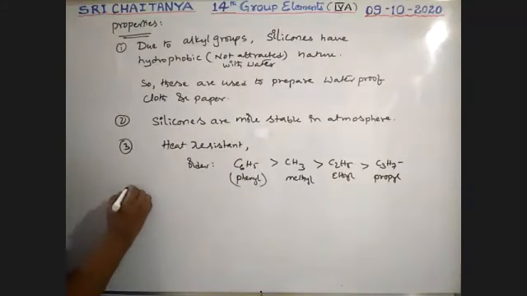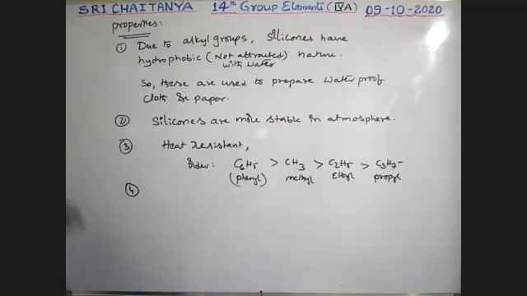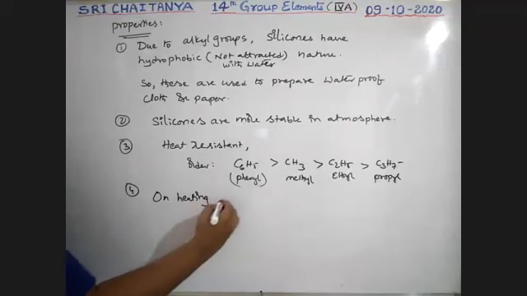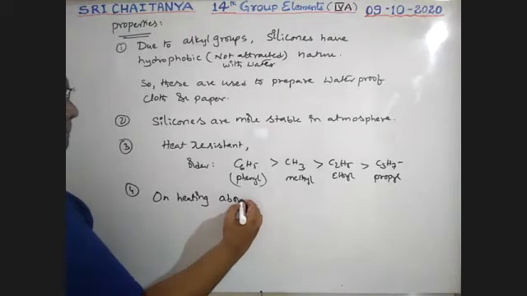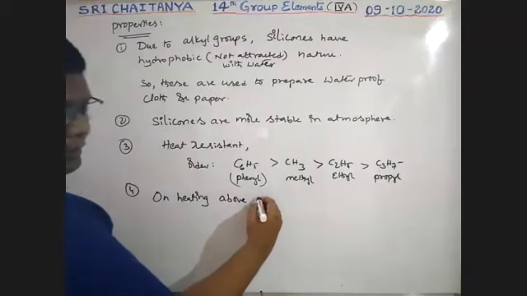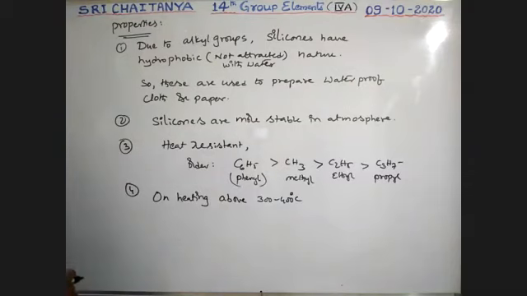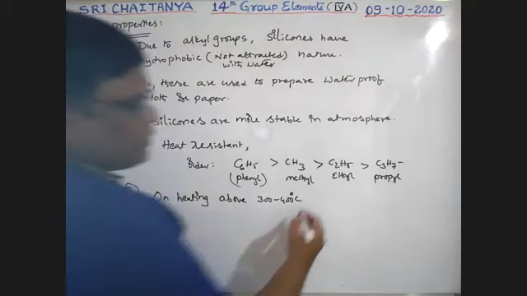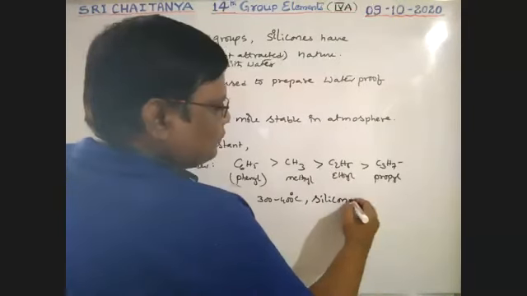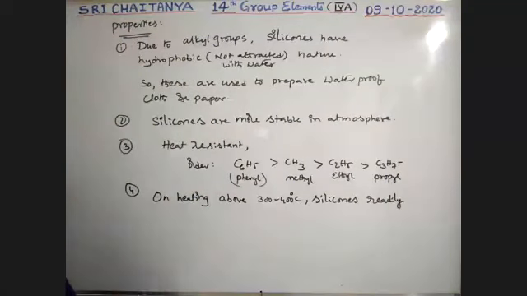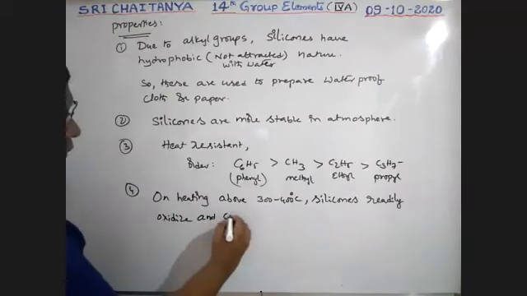Next point. On heating above 300 to 400 degrees centigrade, silicones readily oxidize, that means they react with oxygen, and cross links are formed.